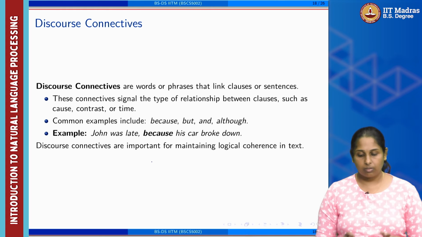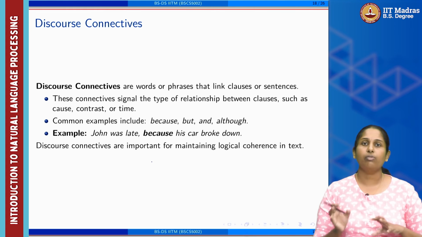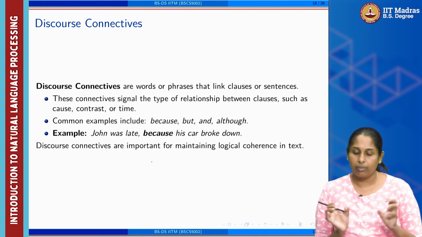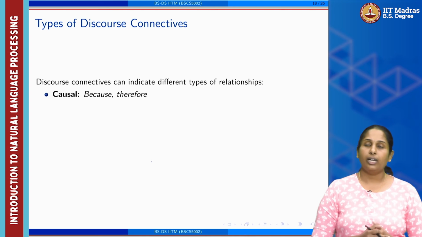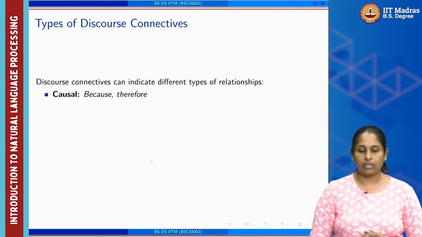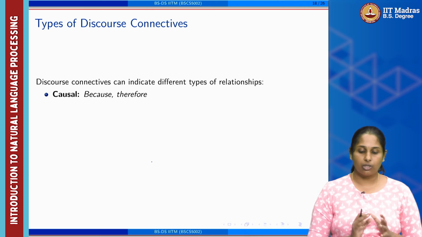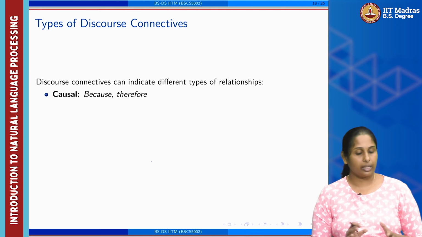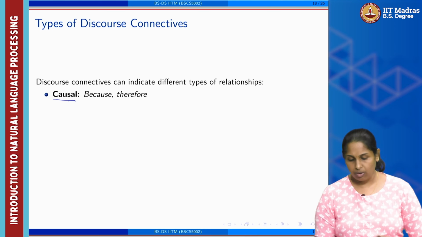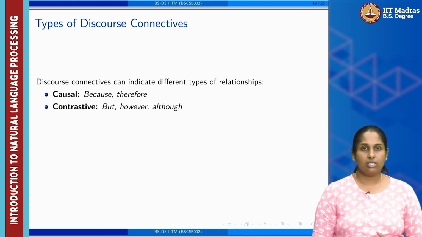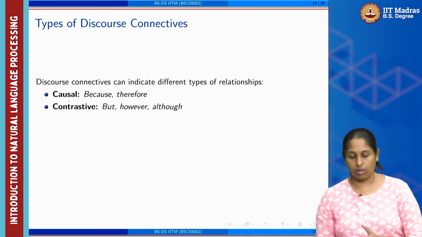Now, we know that there is a logical flow of these two pieces of information being connected with coherent information. And there are multiple types of discourse connectives. Discourse connectives indicate different types of relation. It can be causal, like because, therefore, or it can be contrastive, like but, however, although.